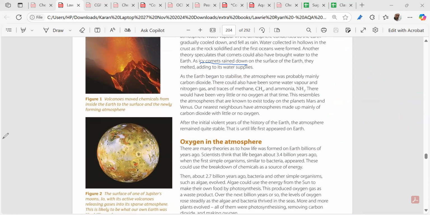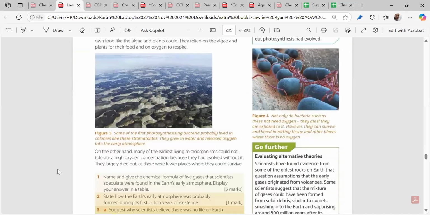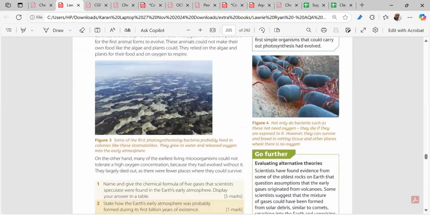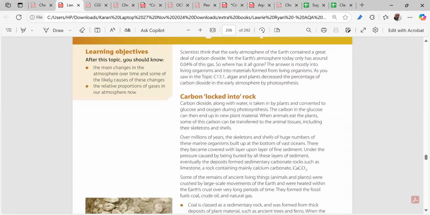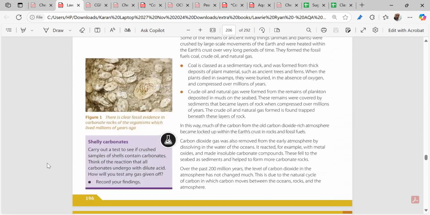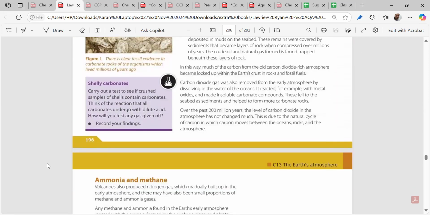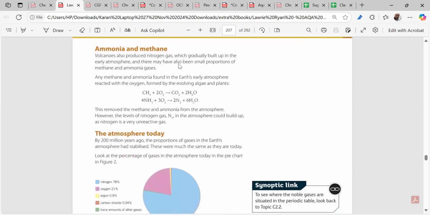Now, this part is very important. In the early atmosphere, methane was there and ammonia was there, and that is also not there now. We'll be investigating what the methane and ammonia converted to. Coal, crude oil and all, you can go through on your own. Methane will be oxidized to give carbon dioxide and water vapor, so no methane is there. Ammonia converted to nitrogen. So this was the early atmosphere.